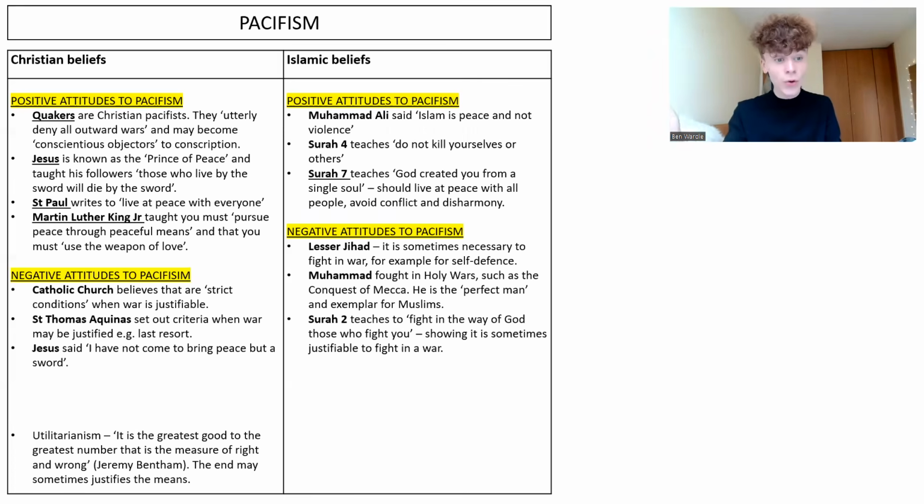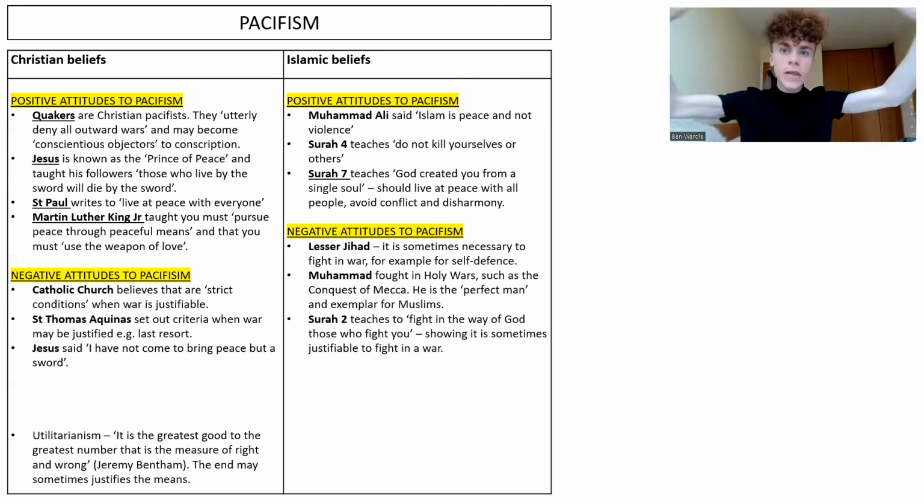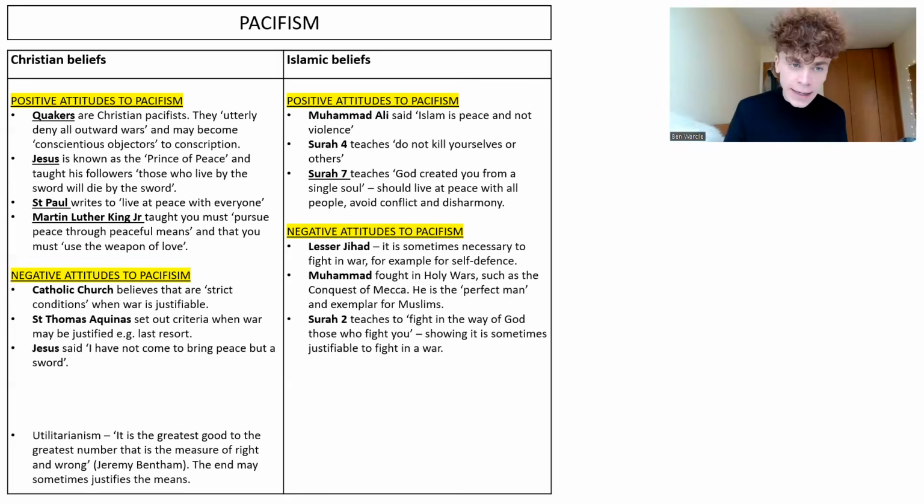Our key man is, of course, Martin Luther King Jr. So let's start with our Quakers. They are Christian pacifists. They utterly deny all outward wars. So you can have an inner struggle for self-discipline and to be a good person, but in terms of outward wars, physical wars, they are utterly denied.